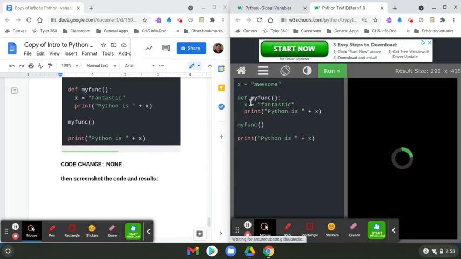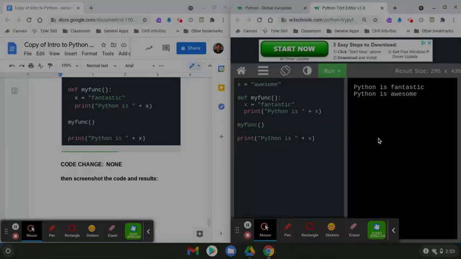So I understand that the very first thing it did was it assigned a value. It came down here and it says my function. It said x equals fantastic. It says print Python is fantastic, and it did that right here. Then it jumped out of here, and I'm not sure what this is yet, but I think it's telling the computer to execute this function. I think this is definition, I guess. I'm not 100% sure yet, so don't quote me on that one. But I do know it's telling you to print this out first, then go here and print Python is awesome, and it did that.